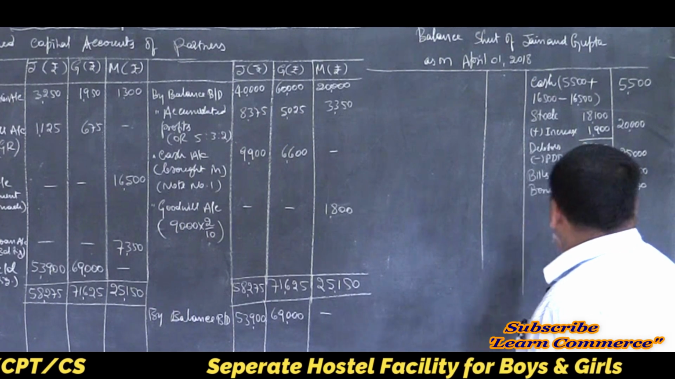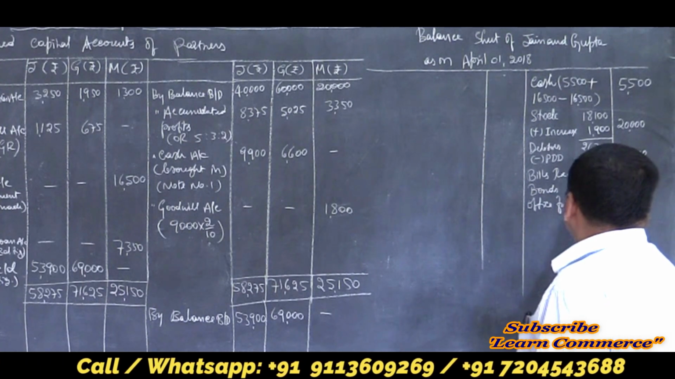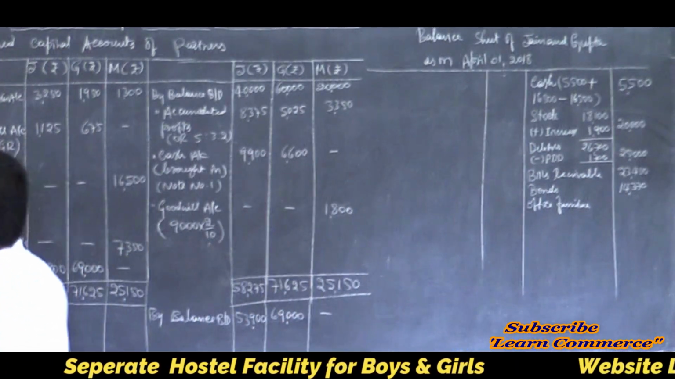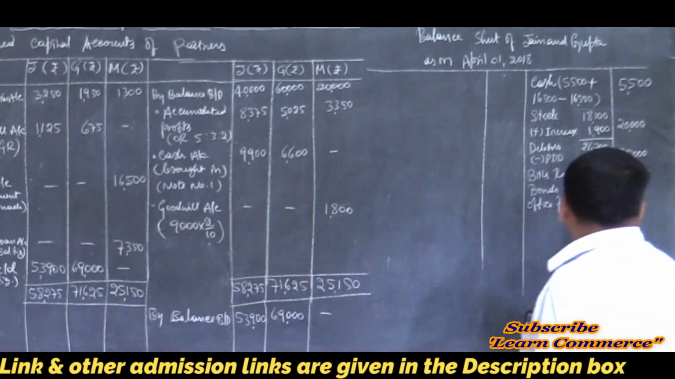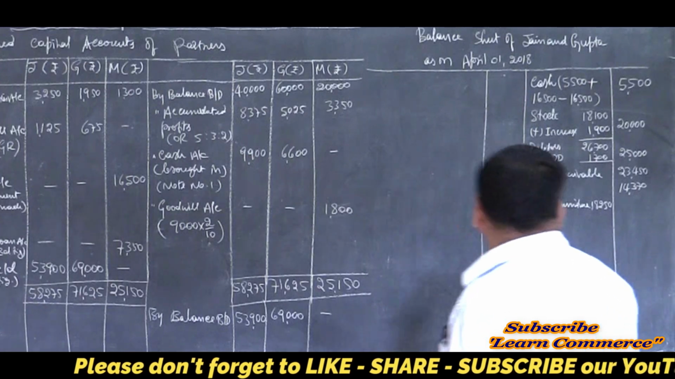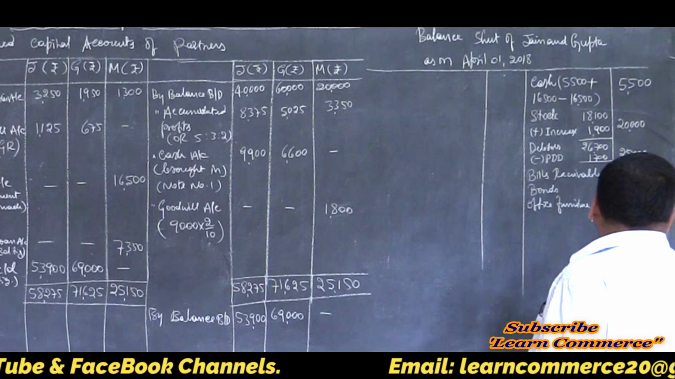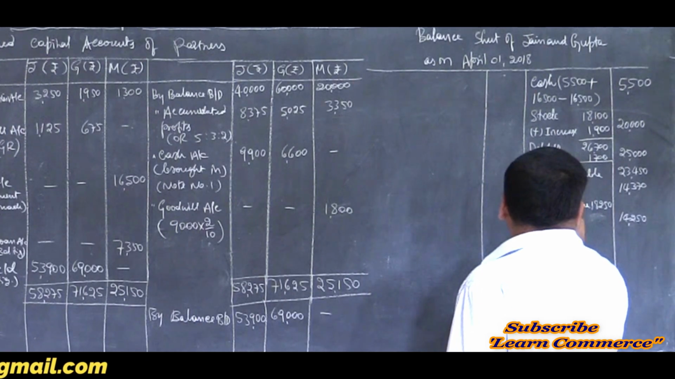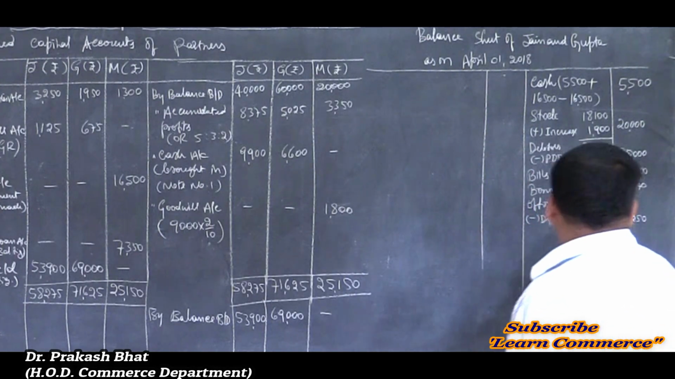Then what? Office furniture. There is a change, I think. Refer to your revaluation account. Yes, there is depreciation. Earlier it was 18,250. Now it is reduced to 14,250. Right? So write the new value 14,250 in the outer column first. Then write less depreciation, the difference.